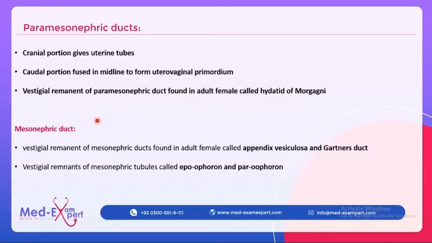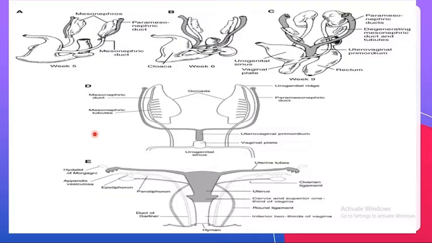Now what does the mesonephric duct do? The mesonephric duct basically does not form any structure in the female reproductive system. I'm not talking about the renal system, I'm just talking about the reproductive system. So in the reproductive system it only forms vestigial remnants. Mesonephric duct has basically two parts. These are the mesonephric duct and the mesonephric tubules. These are the mesonephric tubules, and this is the mesonephric duct.